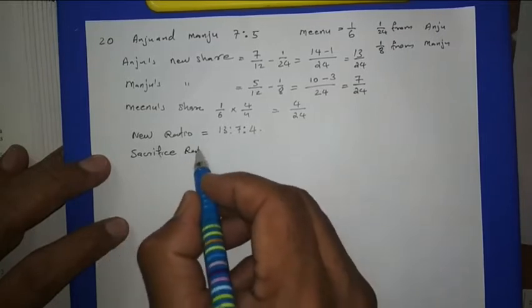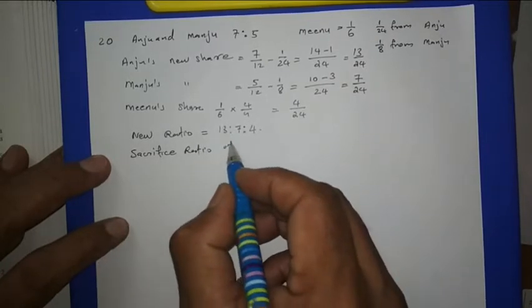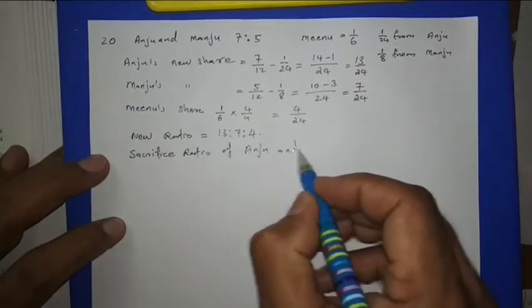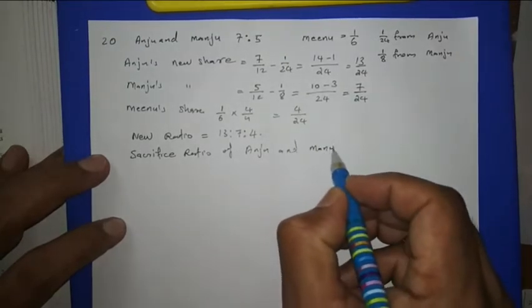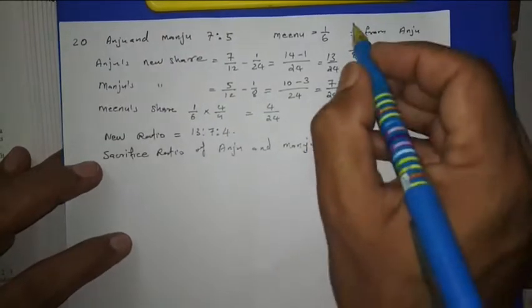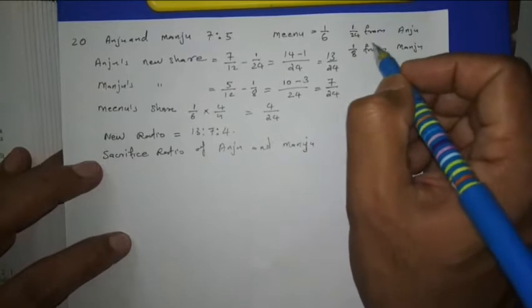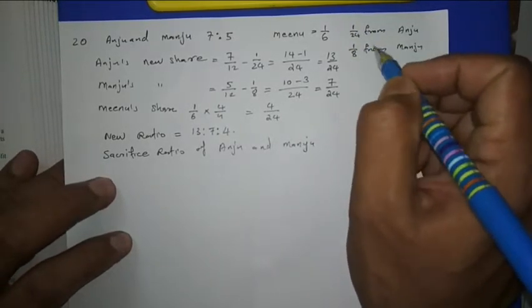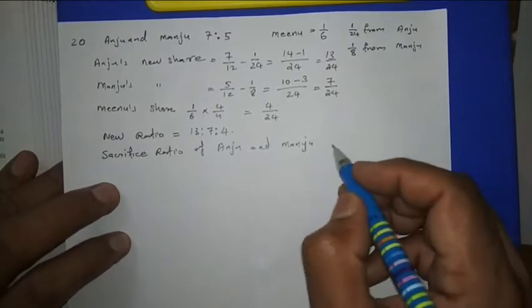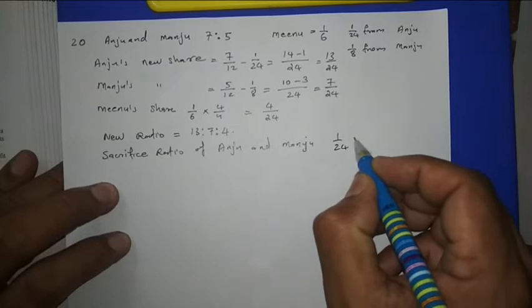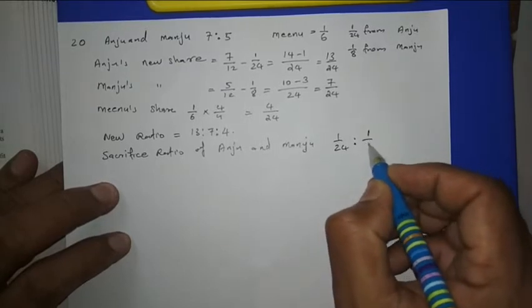So the sacrificing ratio of Anju and Manju: the question is giving 1 by 24 from Anju and 1 by 8 from Manju. This only is their sacrifice. So we can write 1 upon 24 is to 1 by 8.